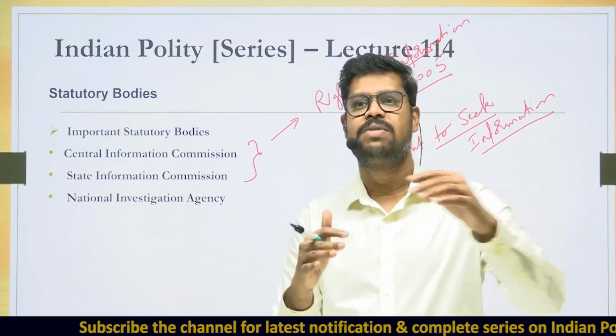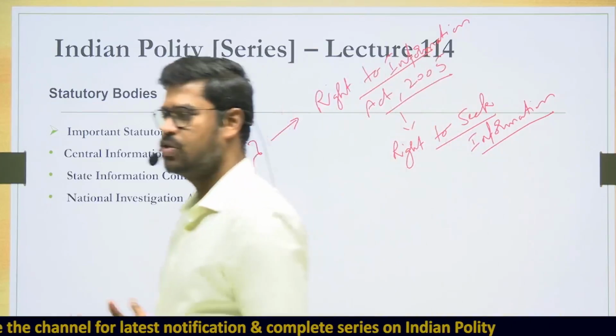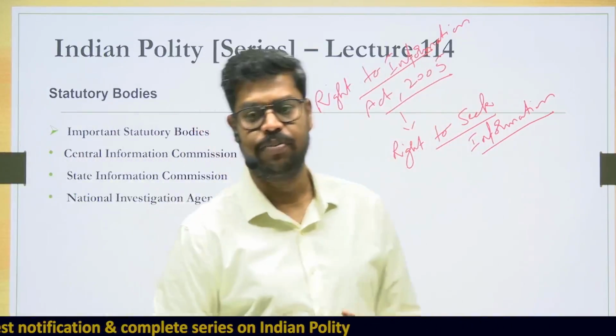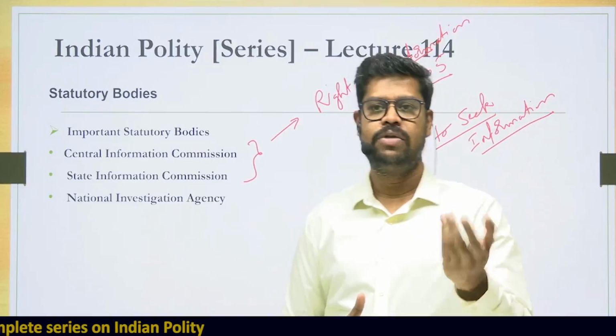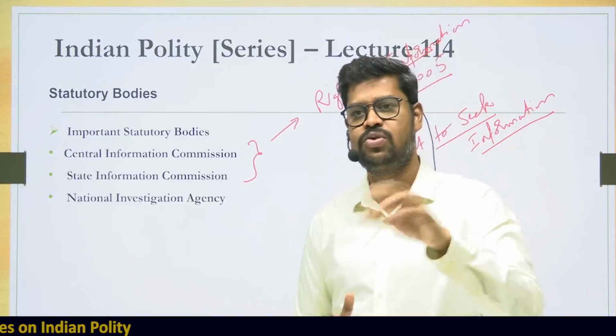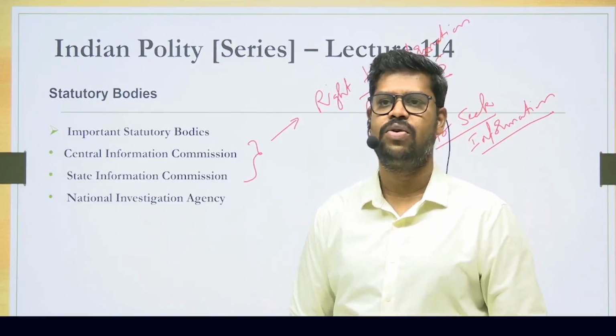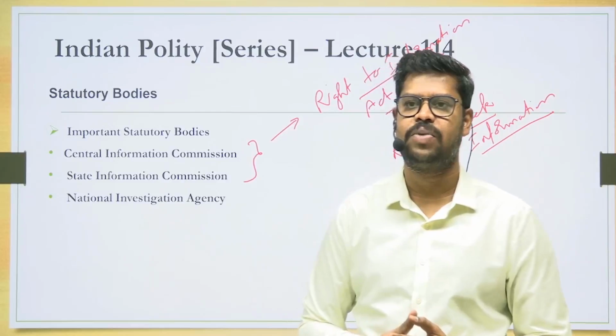How much money has been allocated to various states? So all these questions can be sought. I am just giving an example of what is called the Right to Information Act. Suppose an examination is conducted, you can ask how many students have applied, how many have qualified, and if any qualified student was not issued the appointment. So all this information can be sought through the Right to Information Act. Basically, it is your right under the act to seek information from the government.